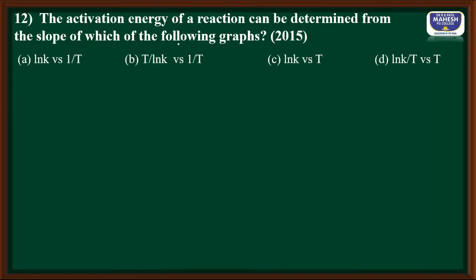Next question. The activation energy of a reaction can be determined from the slope of which of the following graphs? We can calculate that with the help of the Arrhenius equation. K is equal to e to the power minus Ea by RT. So ln K is equal to ln A minus Ea by RT.